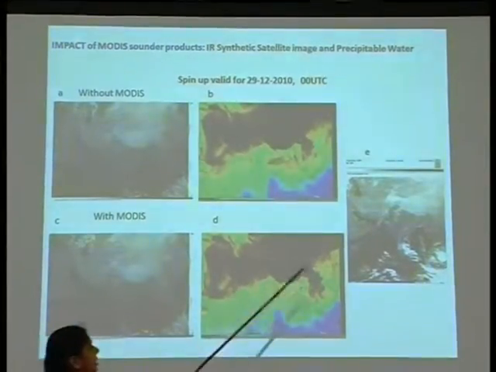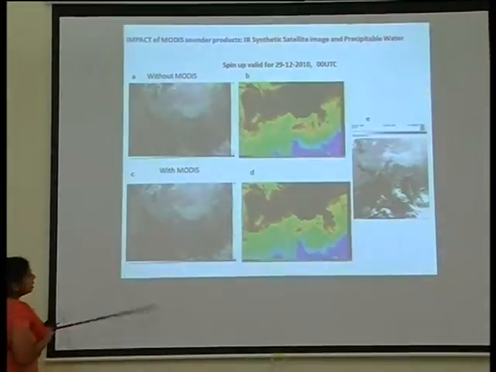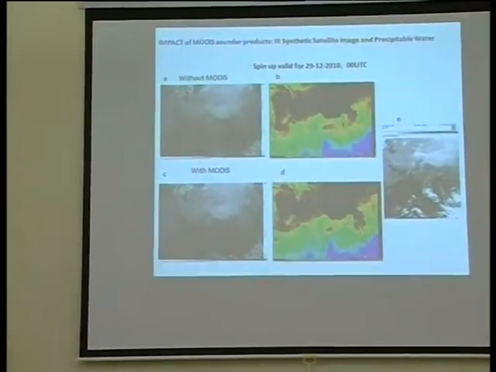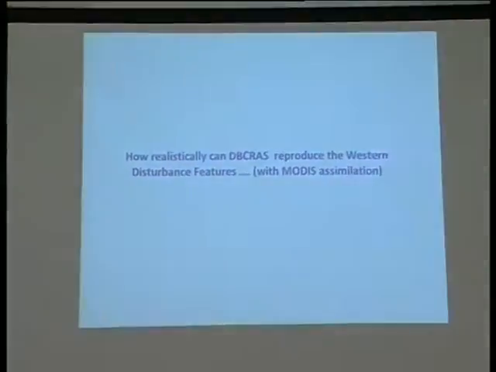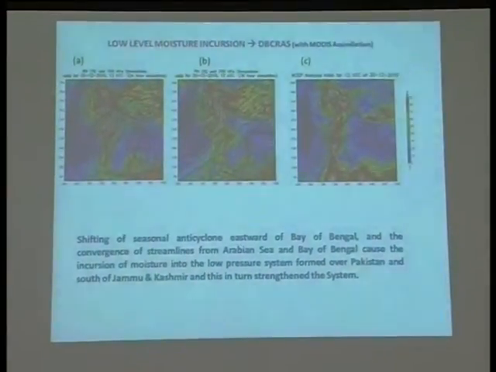This is the corresponding Kalpana image. With MODIS assimilation here we could capture the cloud that was initially in the observation, whereas here it is not visible. So how realistically did DBGRASS capture the western disturbance characteristics?